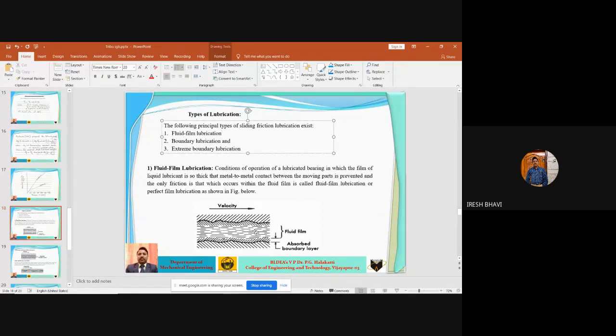That is why I told you in the last class that when you change the engine oil of your bike, in the beginning for some kilometers, maybe about 100 or 200 kilometers, the bike will give less mileage. But after 200-300 kilometers, the bike will again give better mileage. Why?